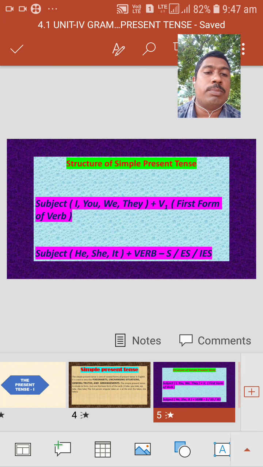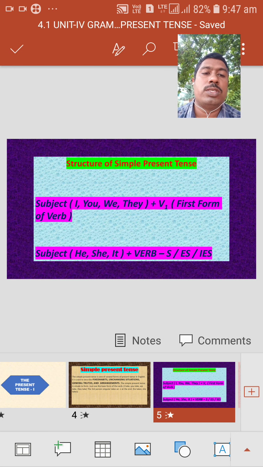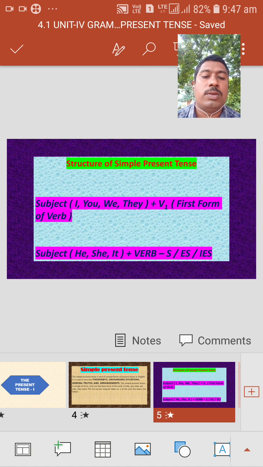The remaining subjects maintain only the base form of the verb; there is no need to add s, es, ies. But for the third persons only, we should add s, es, ies to verb 1.